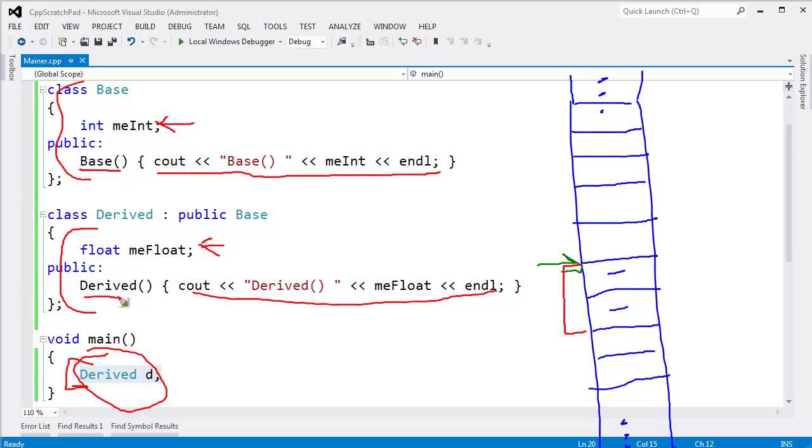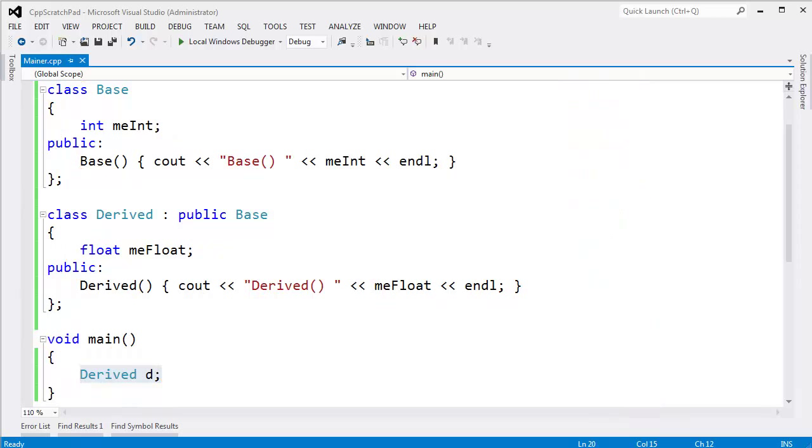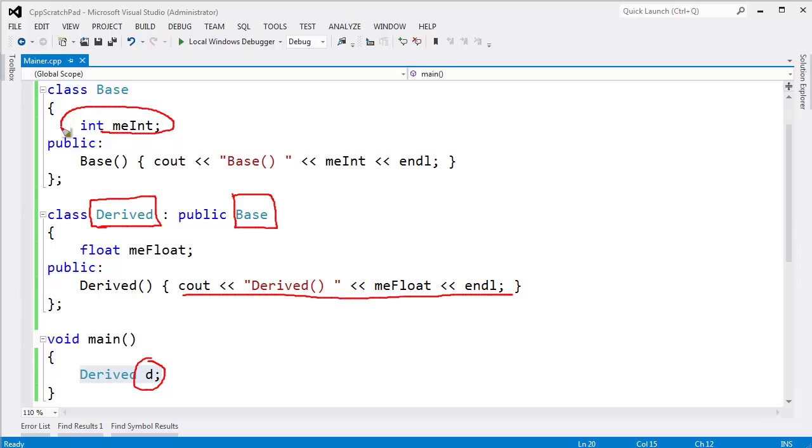Now let me try to answer the original question I posed at the beginning of the video. Why does the base class constructor execute before the derived? That's because this derived, if you think about it, is appending or adding to base. All right, it's one object, but we're adding on to base here. And chances are inside of the derived constructor, I might rely on some state being initialized so that inside the derived constructor, I can use that initial state to do something intelligent.